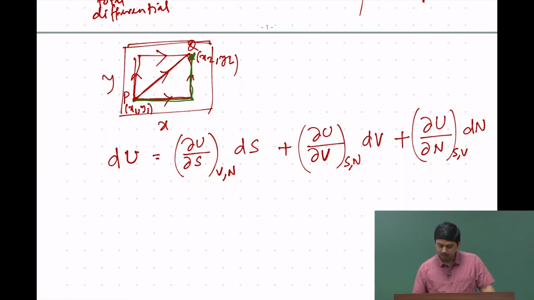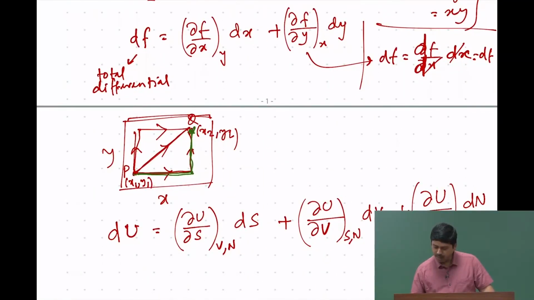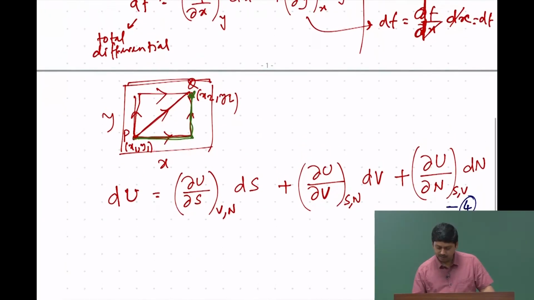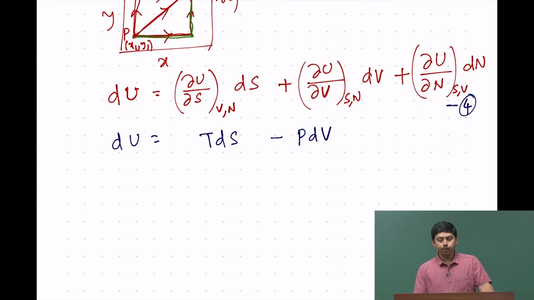So, now if I compare this equation, let us call it equation number 4, and let us write down again equation number 3, which was du = TdS - PdV. The third part was not there because we are talking about only two variables, but I can tell you for now that if we wrote the third one, it would be + μdn. I did not mention this before, because we are only talking about a one component system.